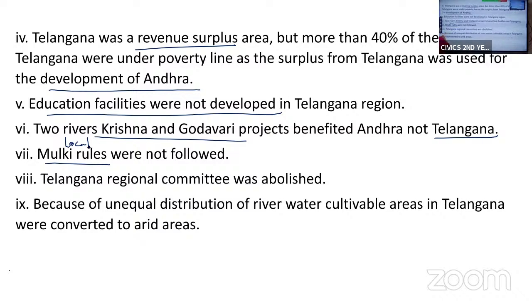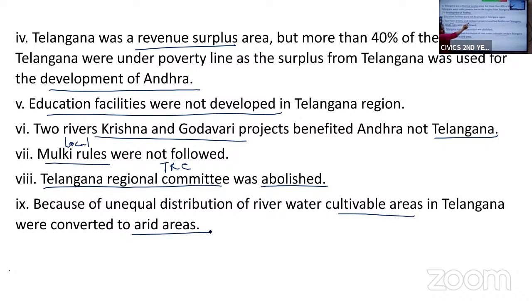And they promised that they will appoint a committee, the Telangana Regional Committee, TRC. It was appointed, but no powers were given to this committee, and later it was abolished. Because of unequal distribution of water, the cultivable areas in Telangana were converted into arid areas.